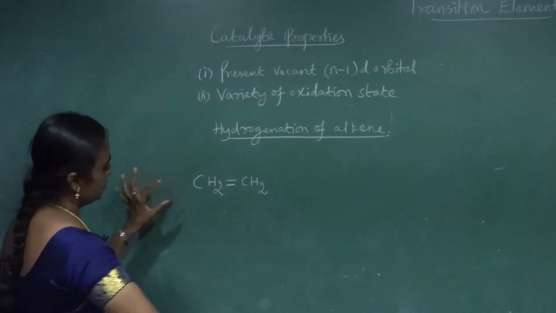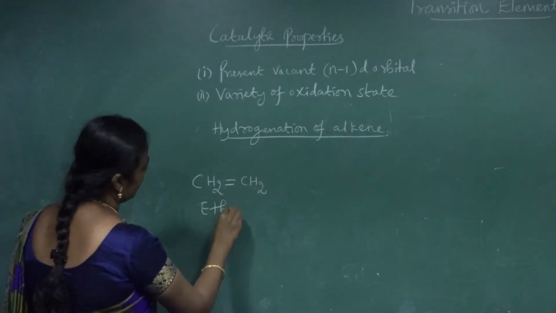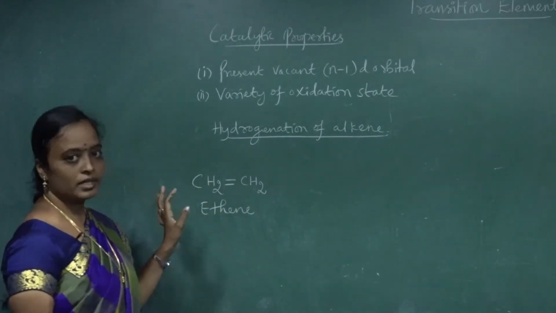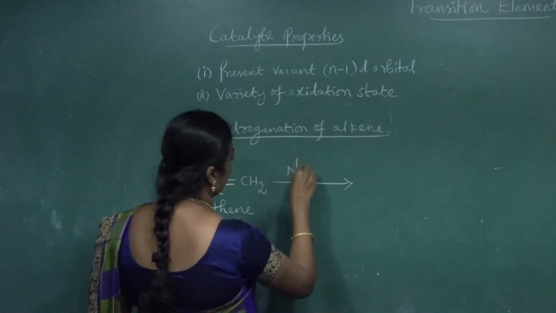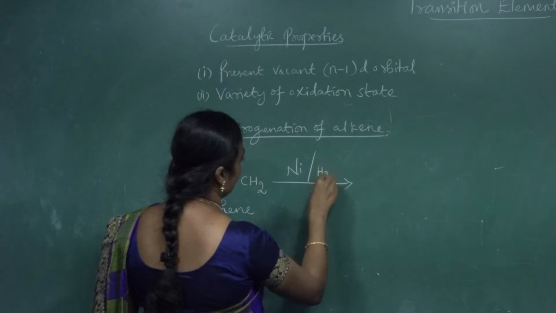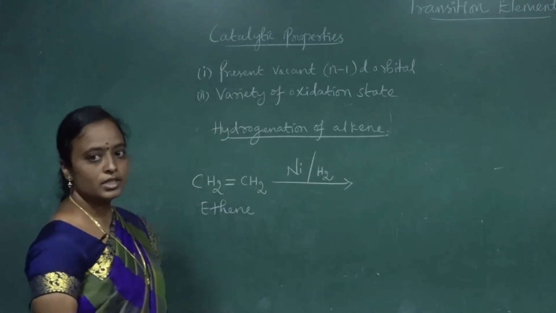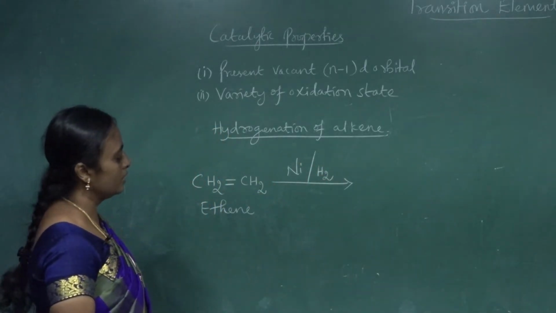This is an alkene, you know this is ethene or ethylene. That is hydrogenation, in the presence of nickel.